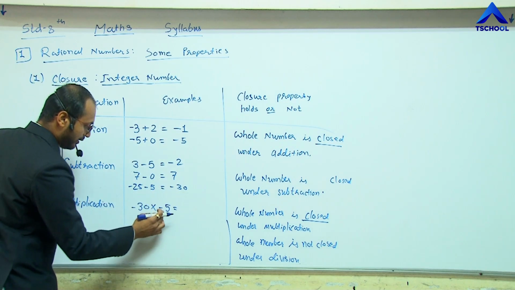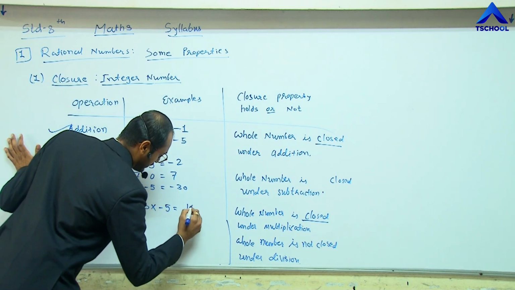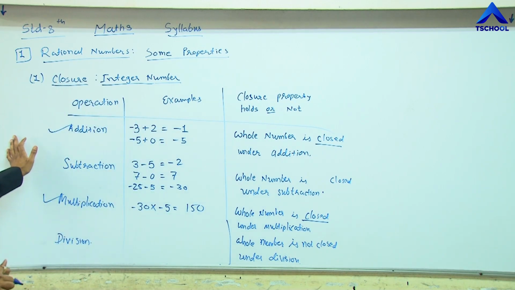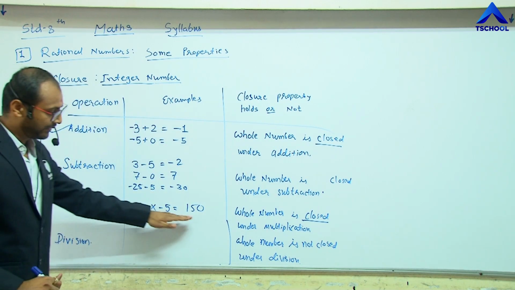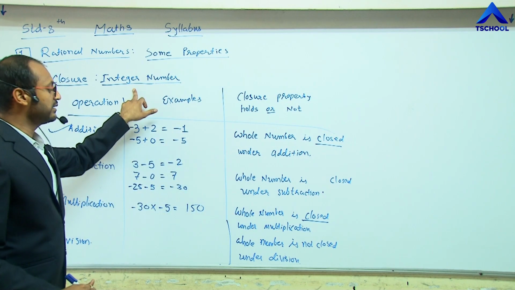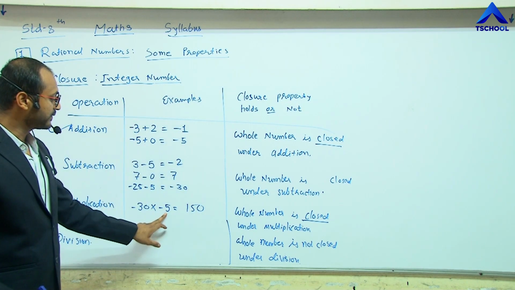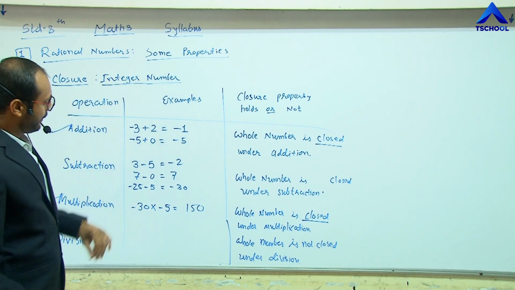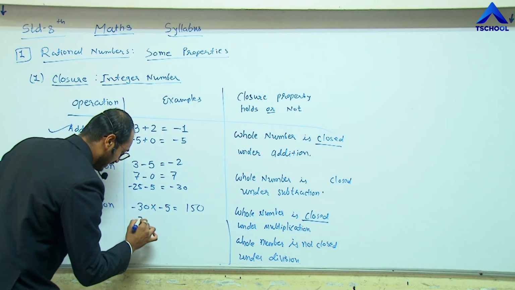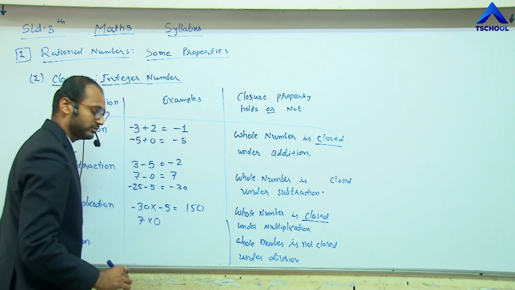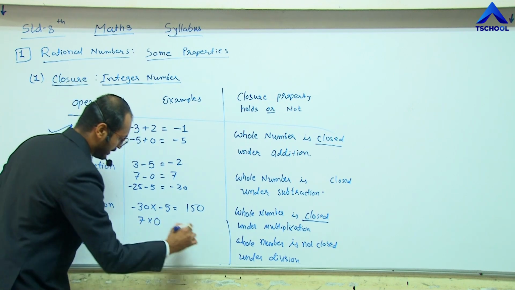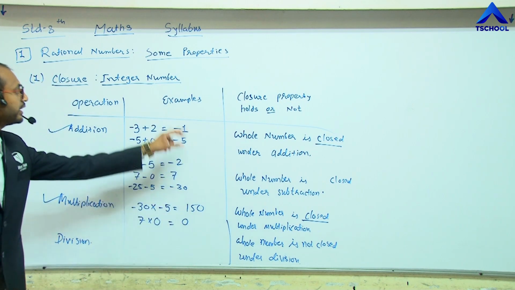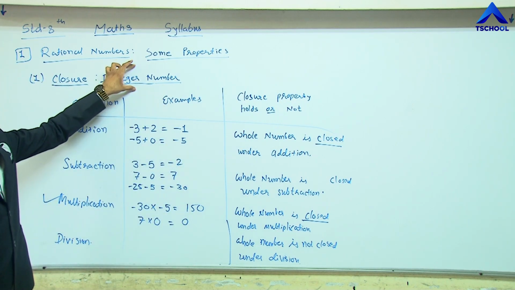So here the result is 150, the result is positive. 150 is also included in the integers. -30 and -5 are all integers. If you multiply any value like 7 multiplied by 0, we get 0, which is also an integer.